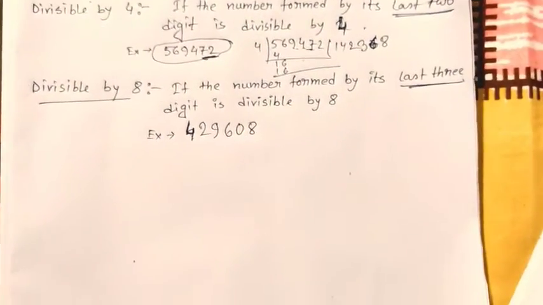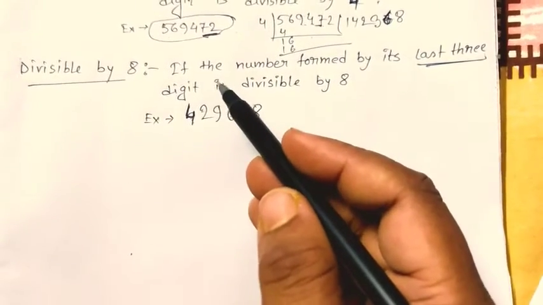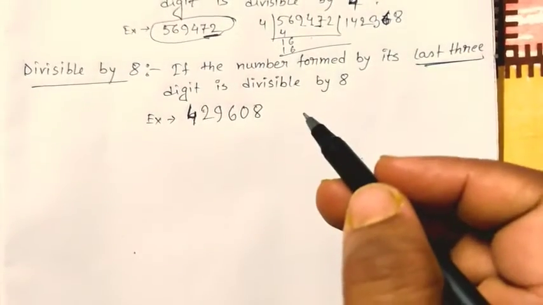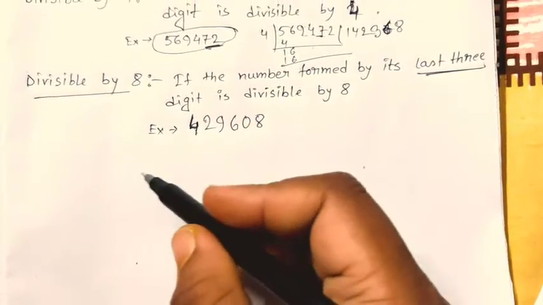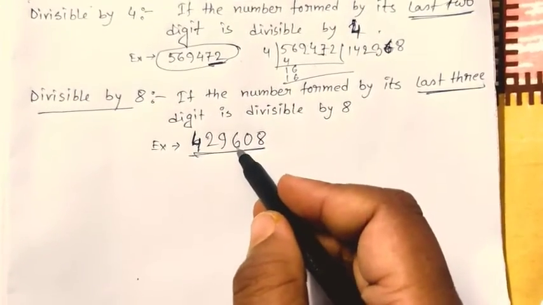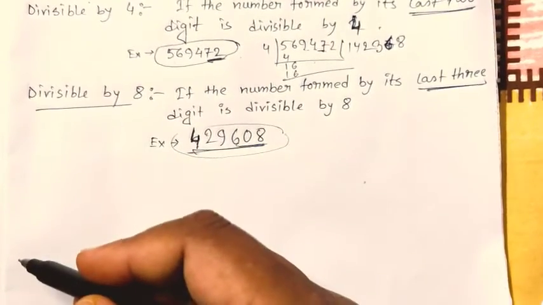Similarly, the divisibility rule for 8 says that if the number formed by its last 3 digits is divisible by 8, then the whole number will be divisible by 8. Let's check for this one. Here 608 is divisible by 8, so the whole number will be divisible by 8.